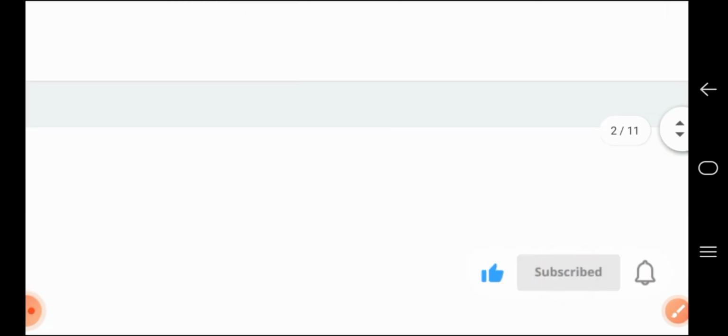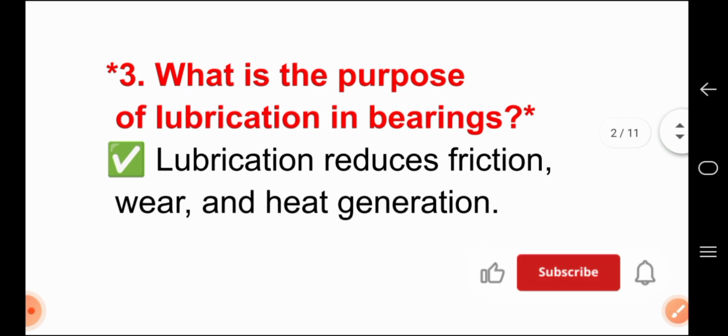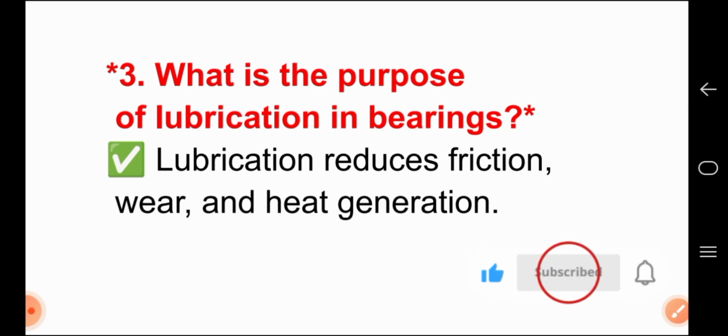The third question is, what is the purpose of lubrication in bearings? For answer, lubrication reduces friction, wear and heat generation.